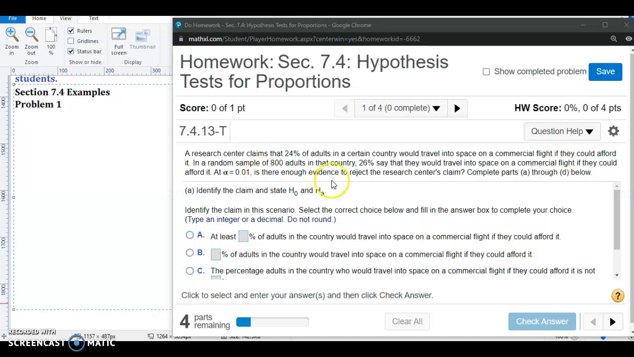24% of adults in a certain country would travel into space on a commercial flight if they could afford it. In a random sample of 800 adults in their country, 26% say that they would travel into space on a commercial flight if they could afford it. So at the significance level of 0.01, is there enough evidence to reject the researcher's claim? And we're going to complete parts A through D below.